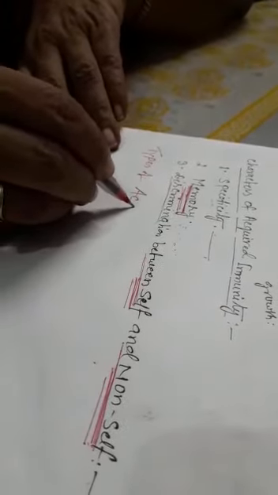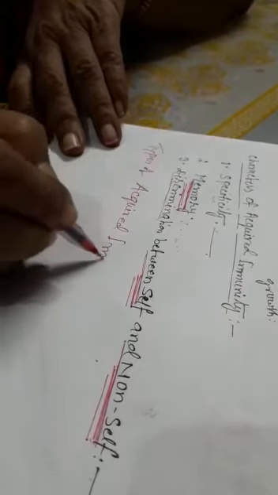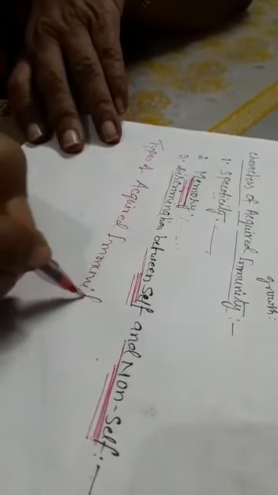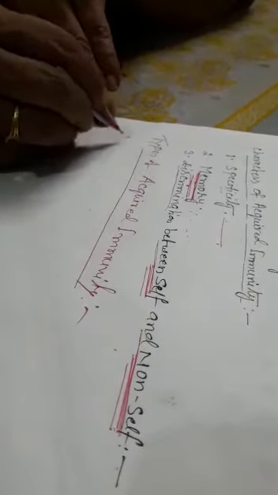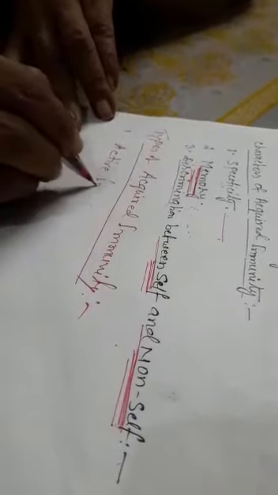Now, types of acquired immunity. Acquired immunity is of two types. First is active immunity, and second is passive immunity.